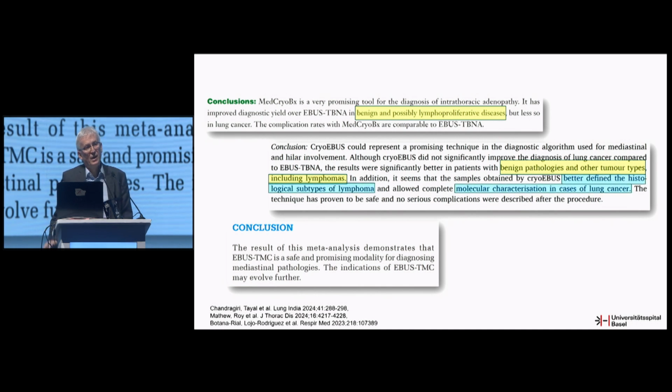Moreover, and that's also clear, that we can more accurately classify lymphomas with a cryoprobe than with the EBUS-TBNA, especially in Hodgkin's lymphoma. It may be also that cryobiopsy is superior, but that's not proven, in molecular genetic testing of lung cancer.